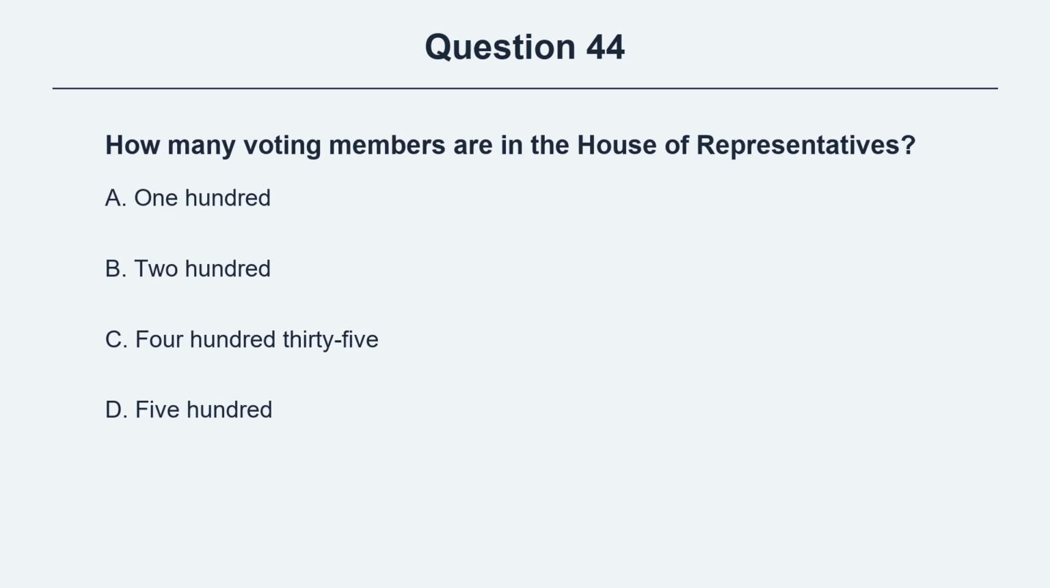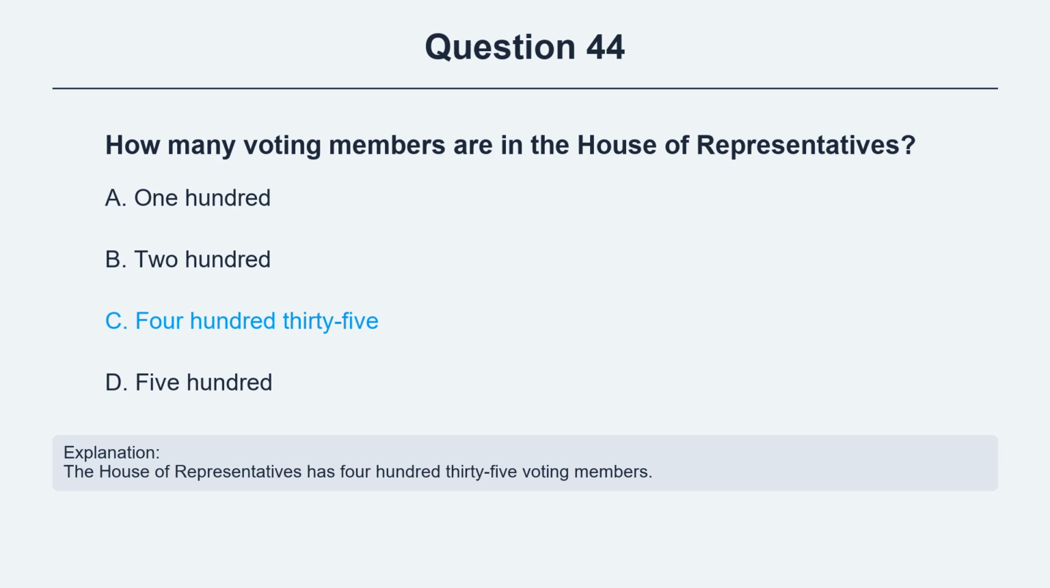Question 44. How many voting members are in the House of Representatives? Option A, 100. Option B, 200. Option C, 435. Option D, 500. The correct answer is option C, 435. Explanation: the House of Representatives has 435 voting members.